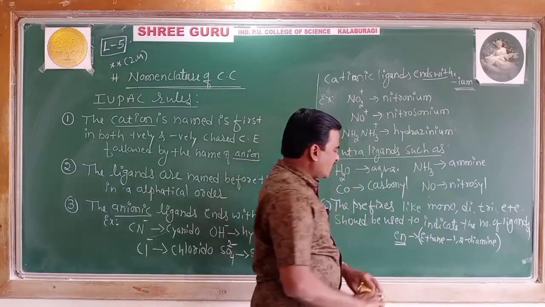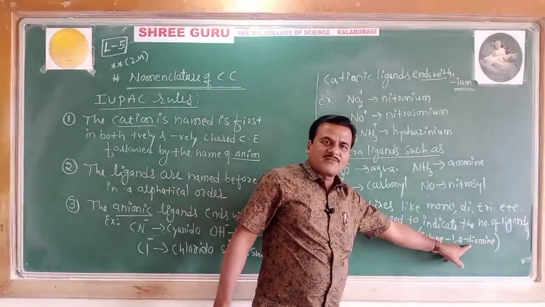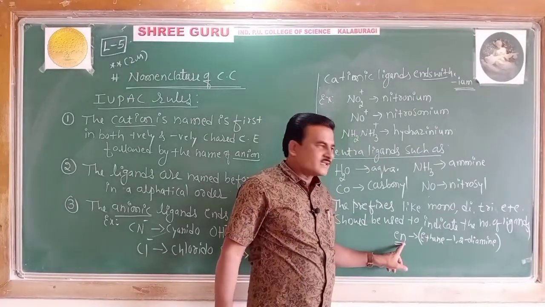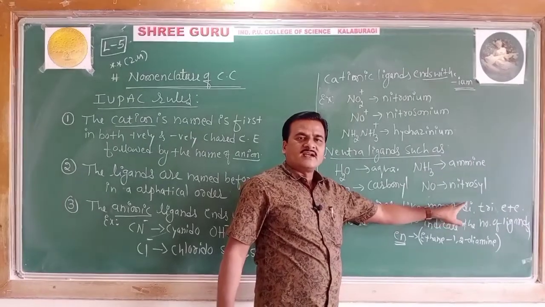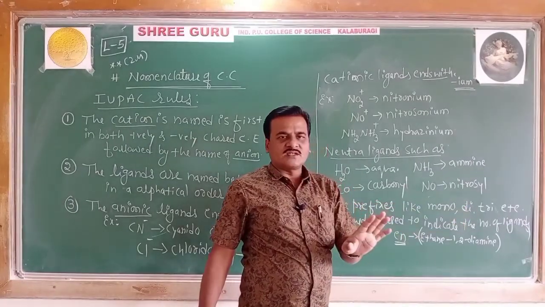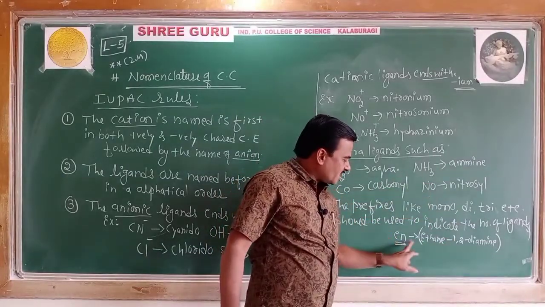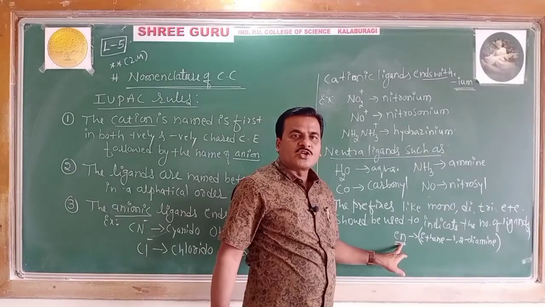This is what en is, a ligand. Already a Greek prefix appears in the name of a ligand. In such a case, the same Greek prefixes like mono, di, tri should not be used. The same prefixes which have already appeared in the name of a polydentate ligand should not be used.